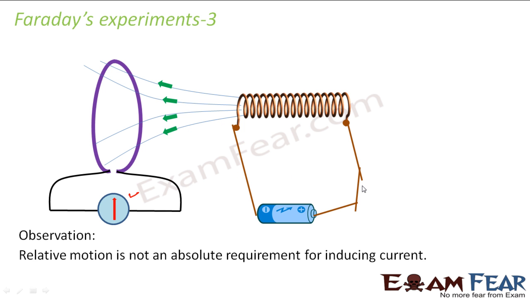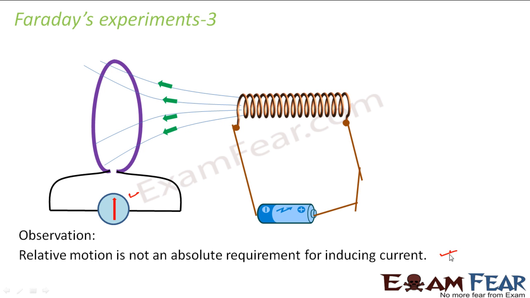But again, he saw that when the switch was kept on for a long time, there was no deflection. Again, the moment he released the switch, he saw that there was some deflection. So that means there was a momentary deflection which was observed the moment the switch was on or the switch was off. But when it was switched on or switched off continuously for a long time, again there was no deflection. So from this he concluded that relative motion is not an absolute requirement for inducing current.